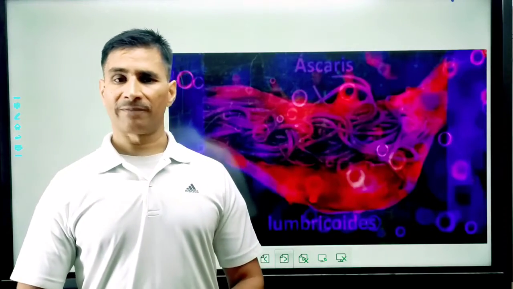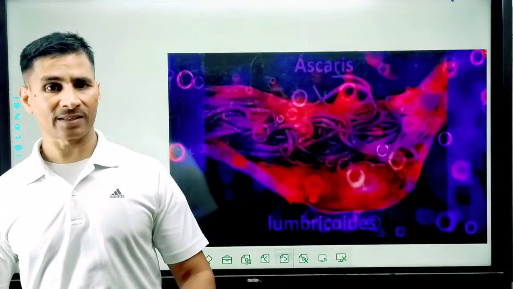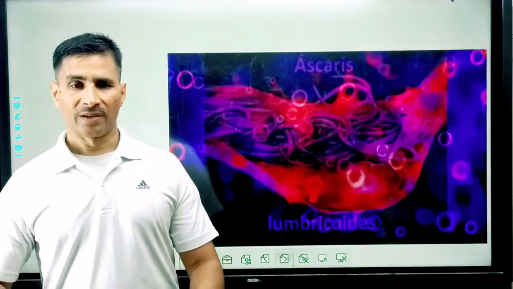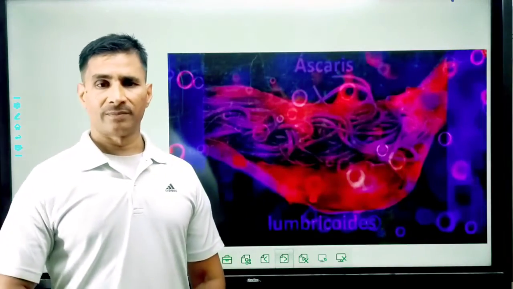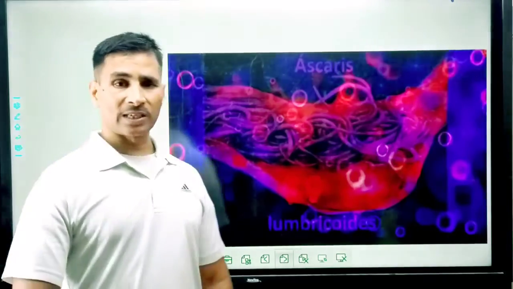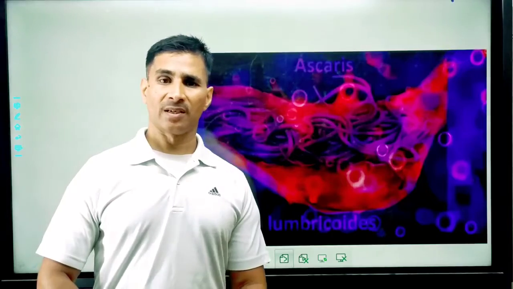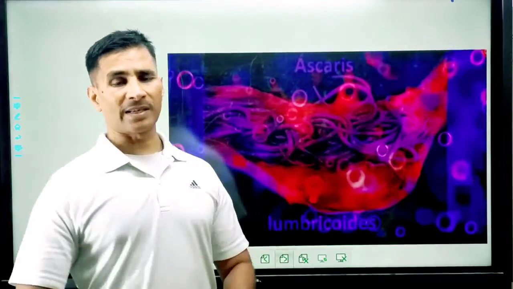For example, a female ascaris can produce about 2.5 crore eggs during her lifespan. With the help of a video taken from YouTube, you will see the number of individuals produced from a female ascaris in the intestine. It may block the passage of the intestine.